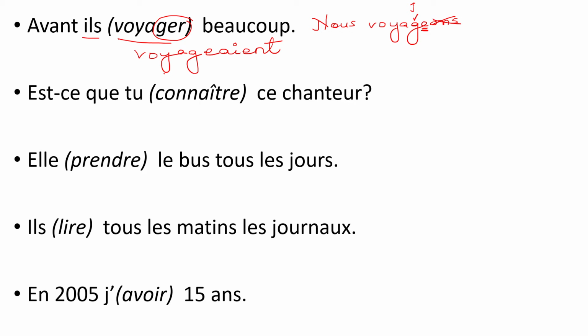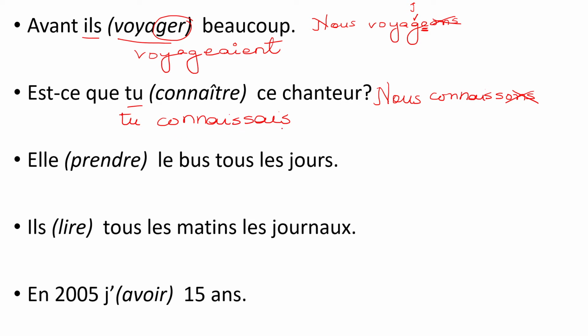Okay, next one, connaître has to be put into the imparfait for tu. So take the nous form first. You know connaître is an irregular verb. So it is nous connaissons, right? So then you have to cancel the ONS. Okay, so what is left becomes the root CONNAISS, and the tu ending is AIS. Okay, so it becomes est-ce que tu connaissais ce chanteur?